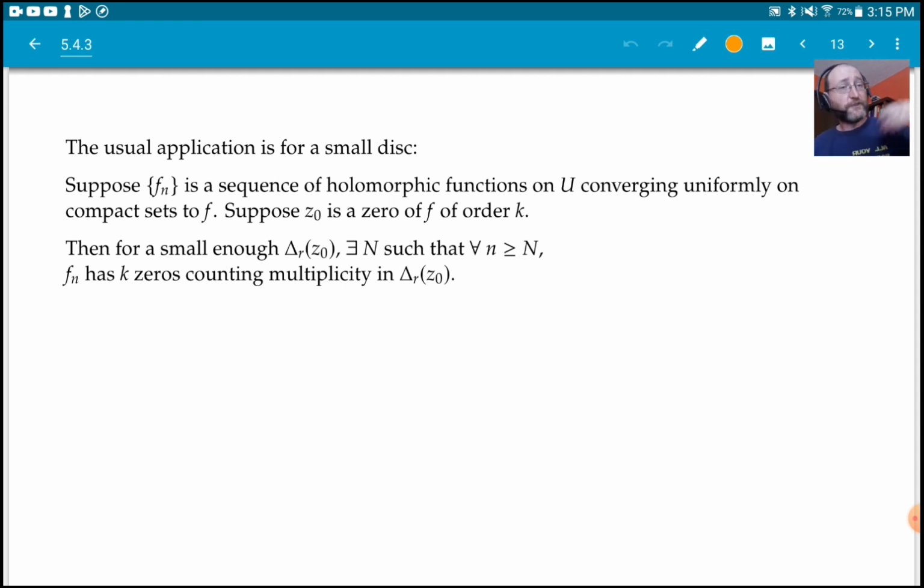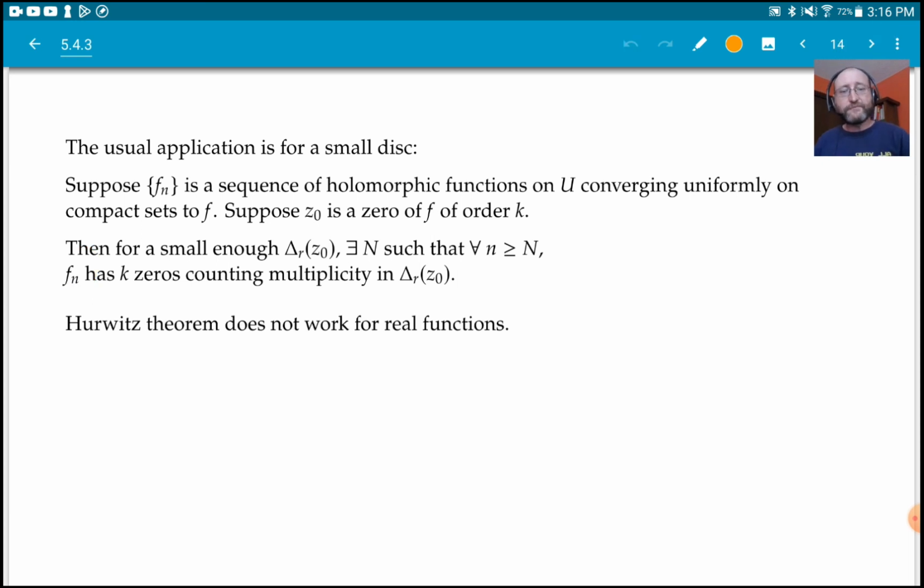Then, if we go far enough in the sequence, the functions in the sequence will have exactly k zeros counting multiplicity. So maybe it's a 0 of order k, maybe it's k distinct zeros, maybe it's some mix of that, right? But k zeros counting multiplicity inside that disk. If you want them to be closer, maybe you have to go further in the sequence, right?